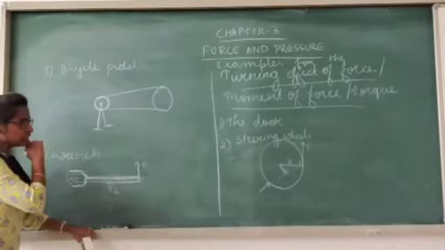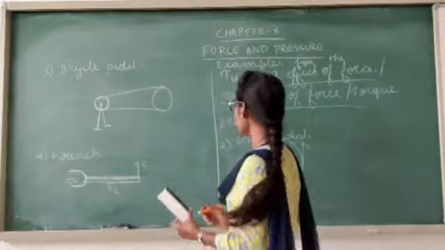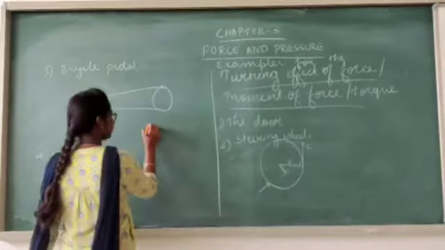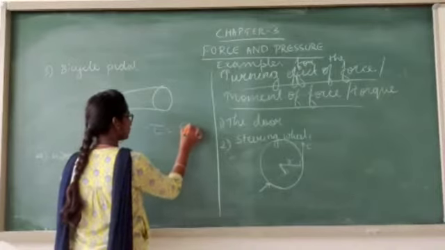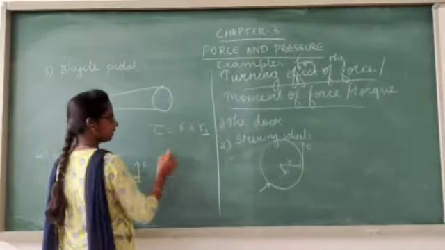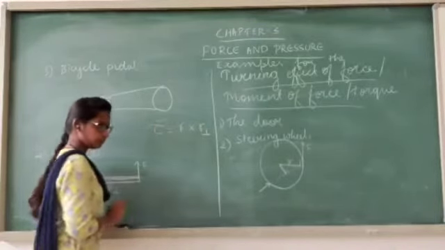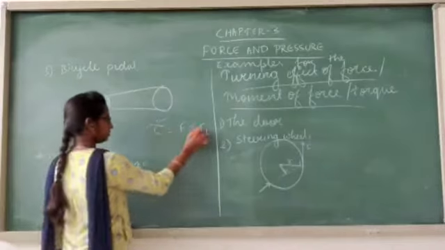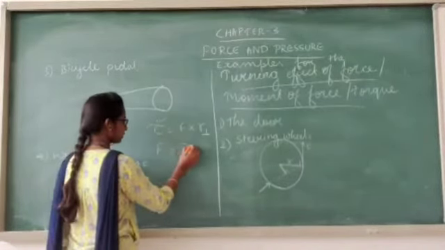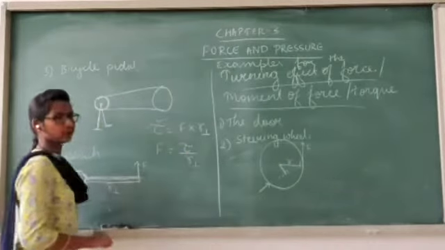So these are the examples for the turning effect of force. And we can also solve numericals based on this turning effect of force. We know that torque is equal to force into perpendicular distance from the axis of rotation. So when force and perpendicular distance are given, we can find out the torque using this relationship. If torque and perpendicular distance are given, we can find the force by using this formula: force is equal to torque by perpendicular distance.